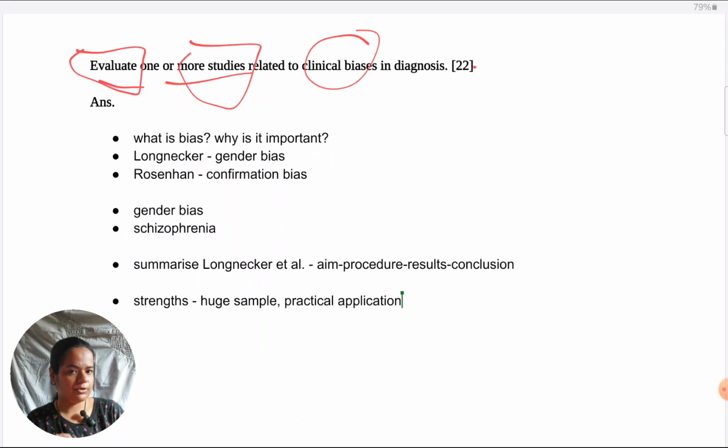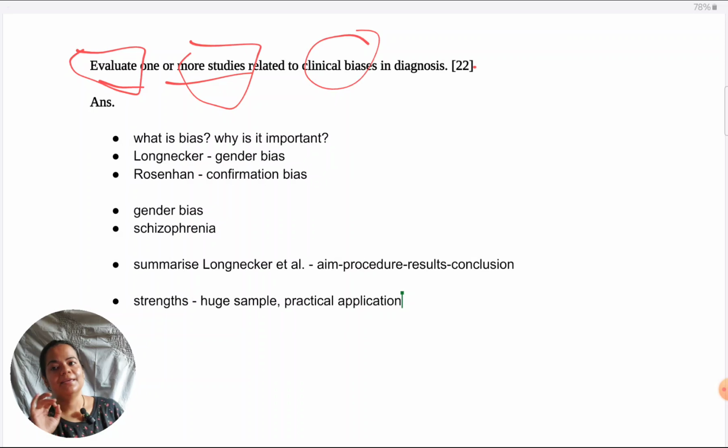I'll give you one example right now how you could elaborate on the point of having a youth sample, and then you could work on all the points, say practical application and the weaknesses in the same way. So, first, you begin by saying that one strength of Longnecker's study is the use of a youth sample. Since a meta analysis was conducted of more than 200 studies, they ended up having thousands of participants under review for their study. So this is context. I'm saying it's a youth sample, then I'm saying how come it's a youth sample, exactly what is the sample which I'm calling huge. So I've given context.